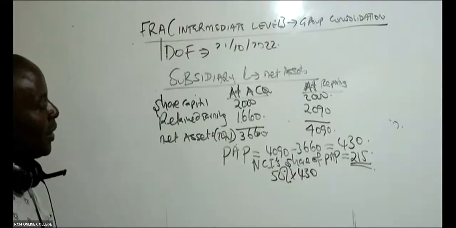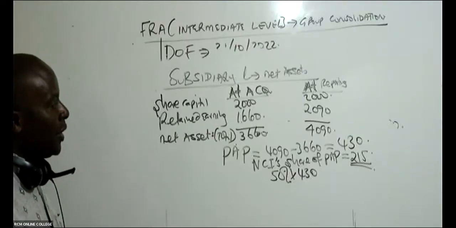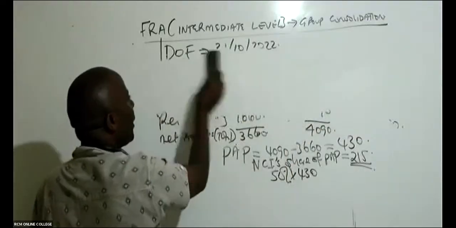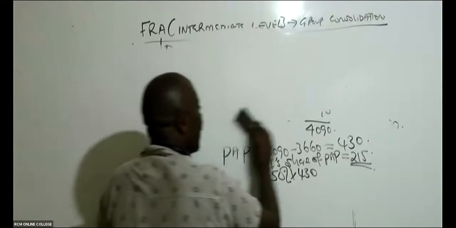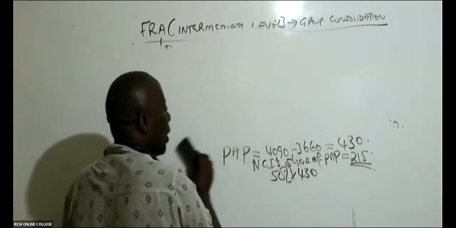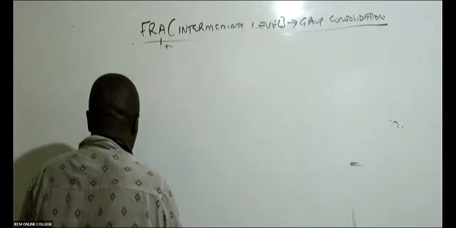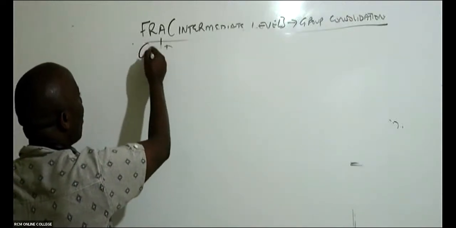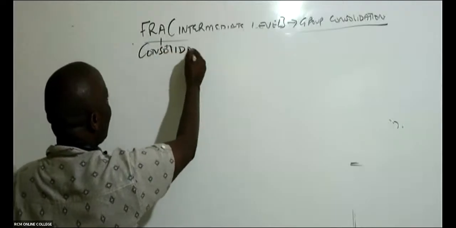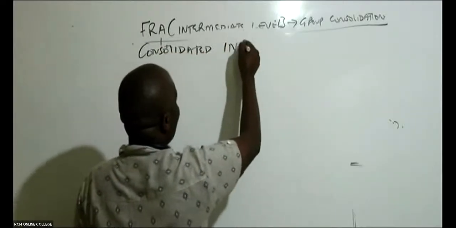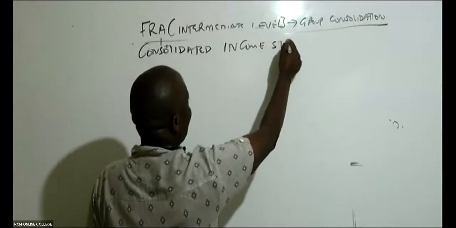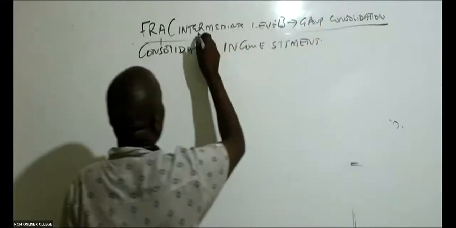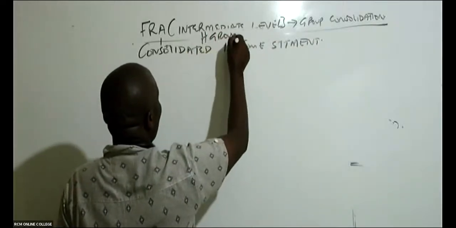Ladies and gentlemen, please listen. Once you have reached here, don't continue with any other working. This is what now you're supposed to do. Start consolidating. So we start with number one. The first part of this question, they want us to give them the consolidated income statement. The name of the company is H Group.